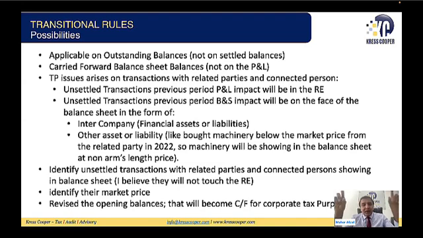Other than this, there will be other asset and liability balances as well that we need to consider at market value. So we need to consider the unsettled transactions with related parties and connected persons. Then we need to identify their fair market value and revise the opening balance, which will become the carry forward balance for corporate tax purposes.